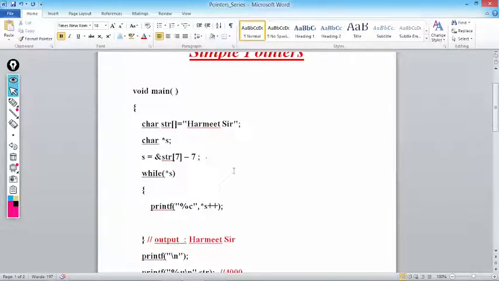Here when I write &str[7], we get the base address of t. Why t? 1 2 3 4 5 6 7, means we get the address of the 7th element.